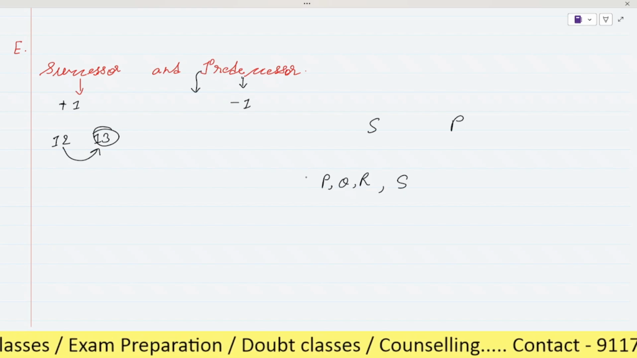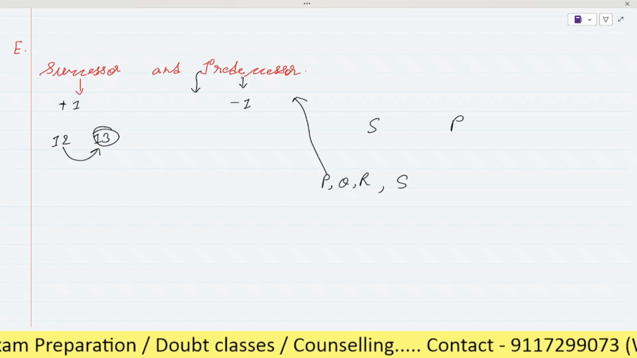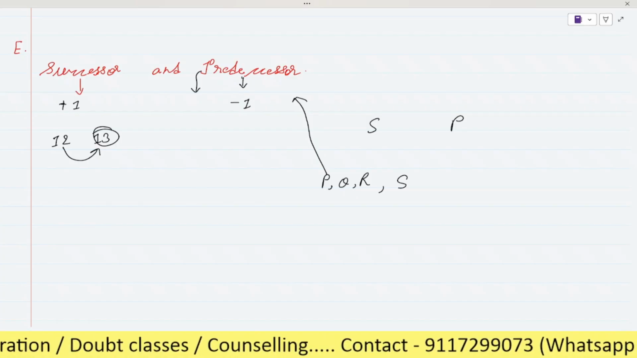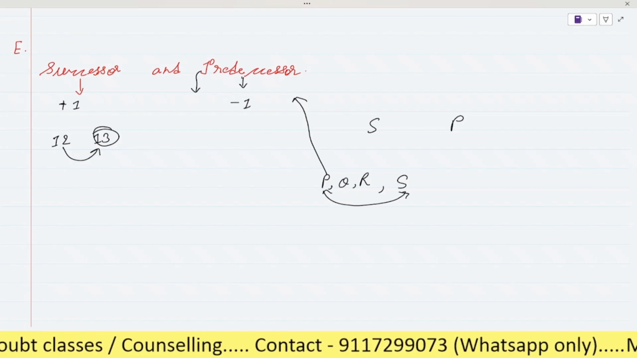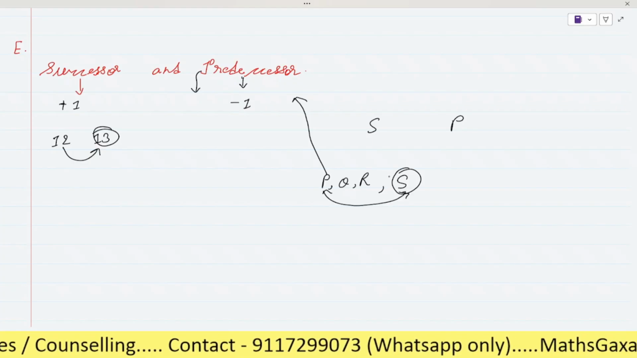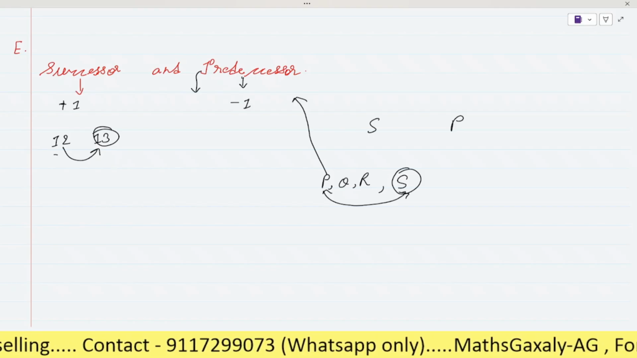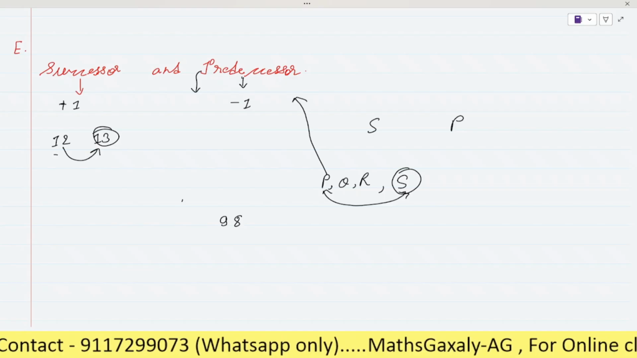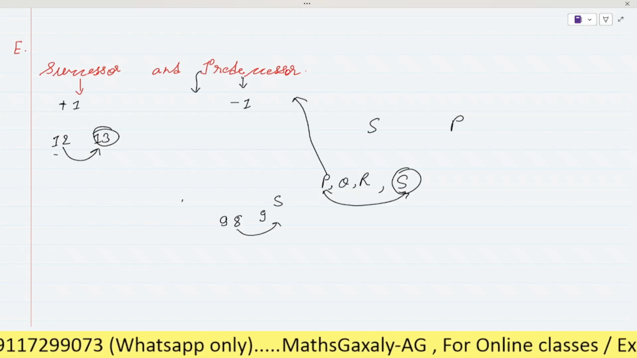So in this way you can remember P for predecessor. It means we have to write the before one. And S comes after the P, so here we have to write the number which is after the given number, okay? As an example, suppose we have 98. So the successor will be the next number, that will be 99.